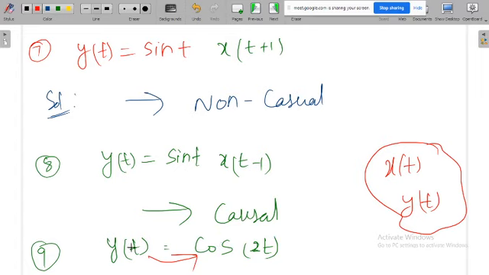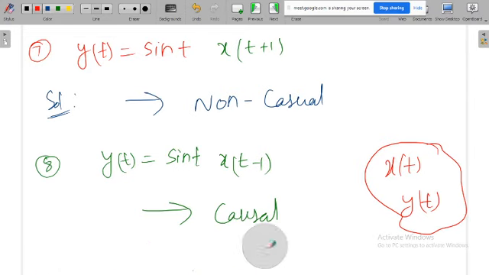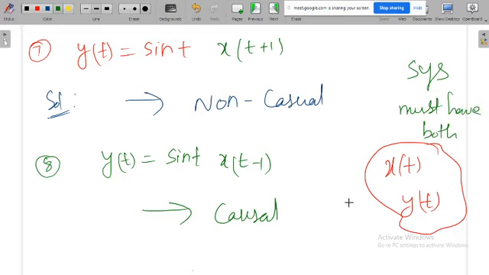So you cannot say what the nature of this one is, because here there is no x of t. For a system only they will ask whether the given system is causal or non-causal. This is about only a signal. A system always must have both x of t and y of t, where x of t is the input and y of t is the output. That is the concept of a system.